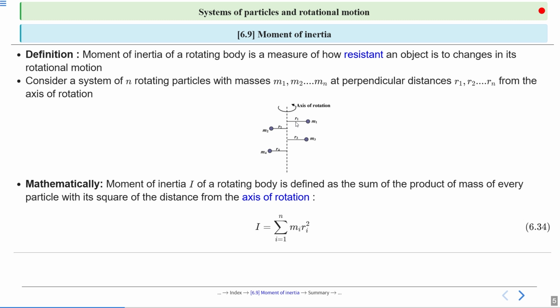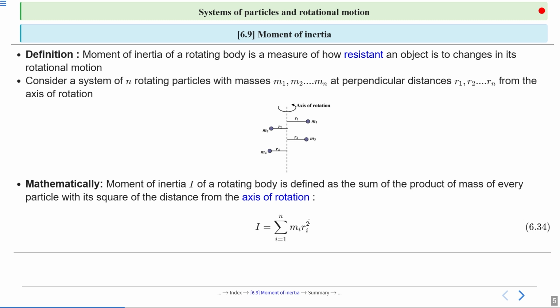But we have n rotating particles, so simply we can write I equals summation of mi ri square, i from 1 to n. Here mi is the mass of the ith particle and ri is the distance of the ith particle from the axis of rotation.